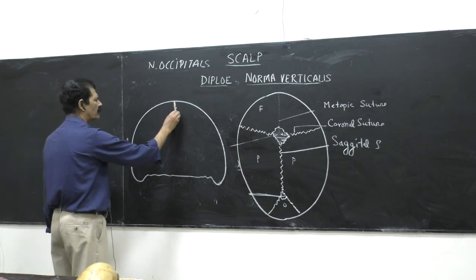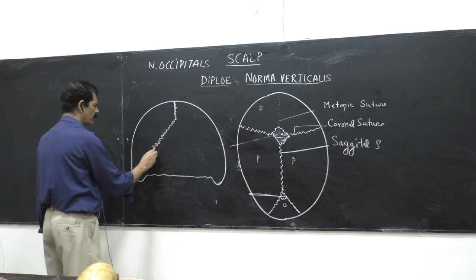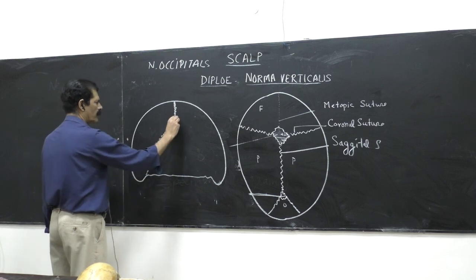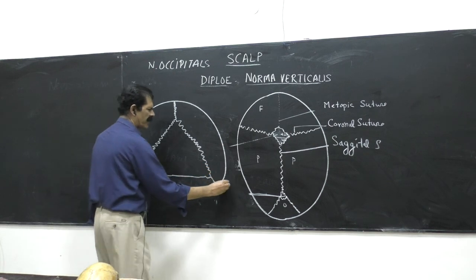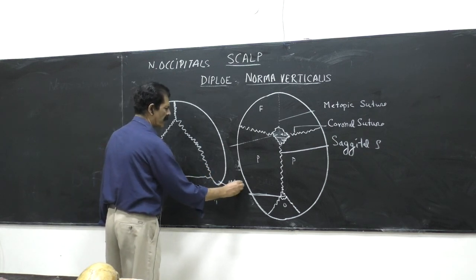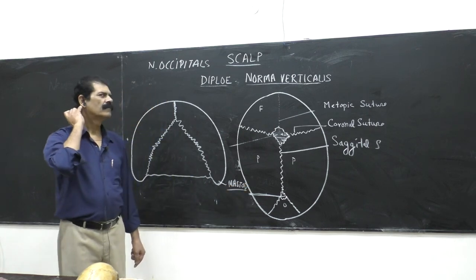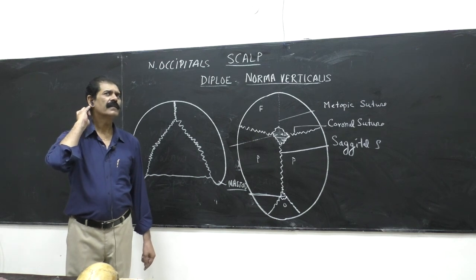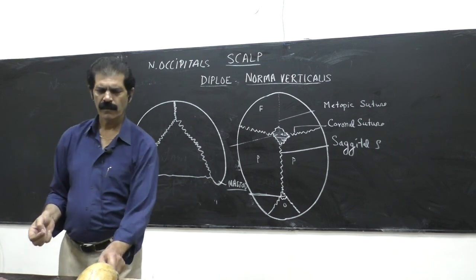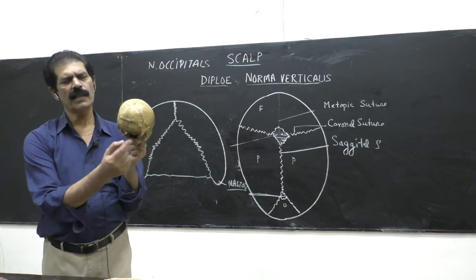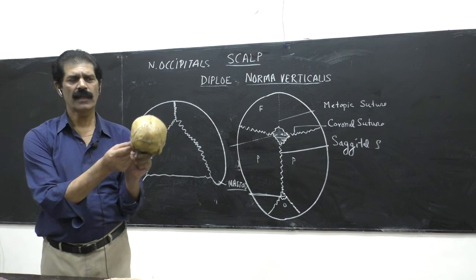This is the sagittal suture, coming and forming the lambdoid suture. The sutural joints. This is the mastoid process. Put your finger behind your ear. Which bone do you feel? This is the mastoid process. So these are the mastoid processes on either side. Why are they called mastoid? Because they look like the nipple of the breast. Mastoid word means nipple of the breast. Look like.